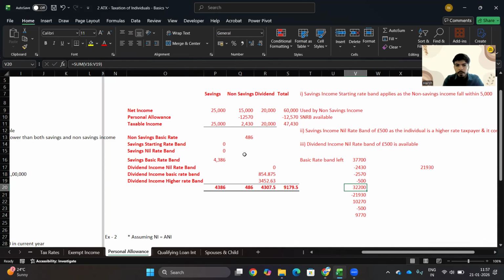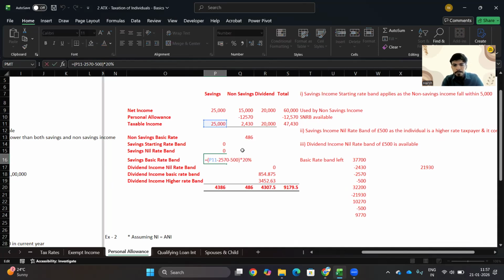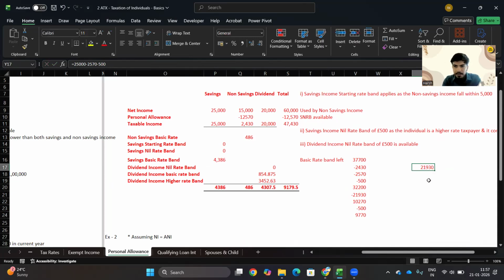Now let's move to the calculation normally. Out of £25,000, £2,570 is done and £500 is done. So what is left would be charged at 20%. The amount is £25,000 less £2,570 starting rate band, less £500 nil rate band. So you get £21,930, and you apply 20% tax. Here your basic rate band is still available at £10,270.